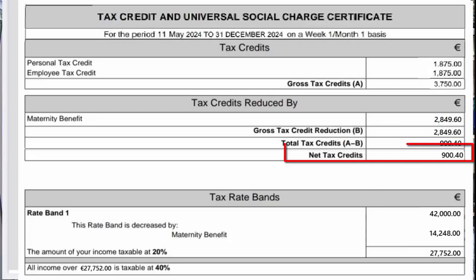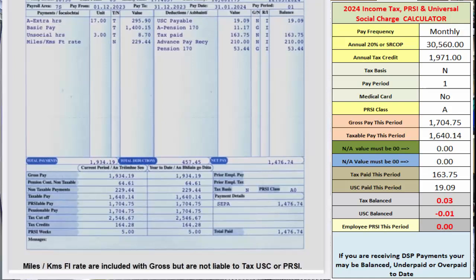The next box is for your annual tax credit. Again, take the figure from your Revenue tax credit cert as shown here. If you have 2 employments, use the annual figure for the employment ID you are calculating and then repeat for the other employment. Again, if you wish to take the figure from your payslip, then repeat the pay frequency multiplication process. The next box is for your tax basis.